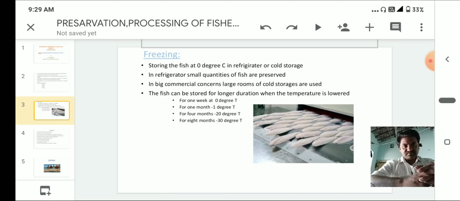So this can stop the enzyme activity. At -30 degrees centigrade, the enzymes are in a freezing condition. There is no decaying activity. So that is the idea.